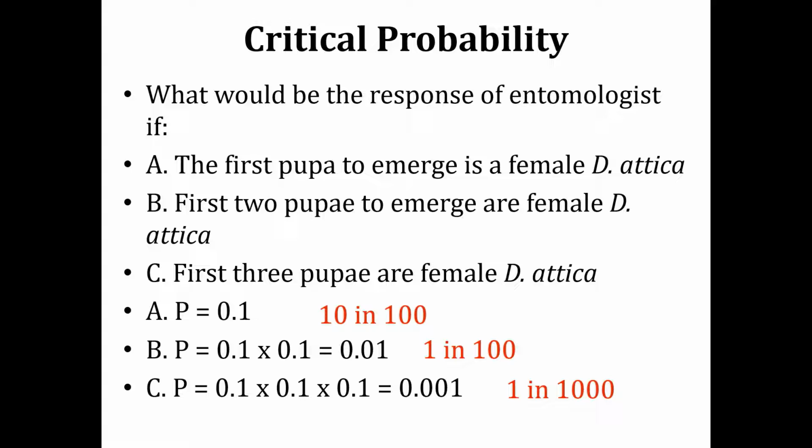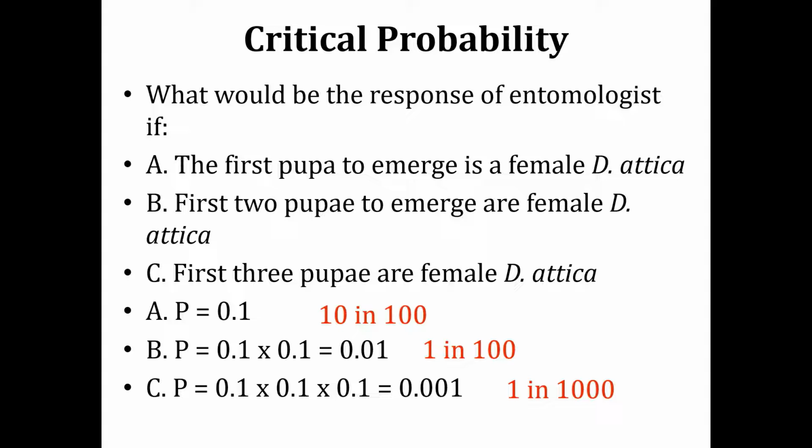Here we have the concept of critical probability: we have to decide a level below which, if something has a probability less than this and happens, it is said to be a critical probability. So we have to decide some level of critical probability below which we can say that this event is unlikely to occur.